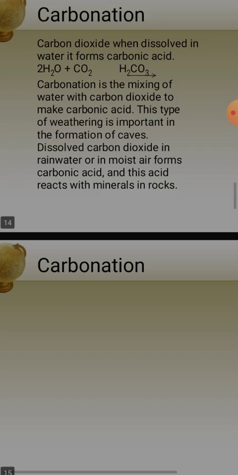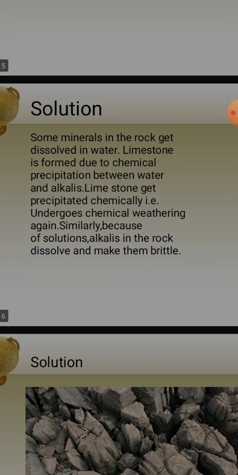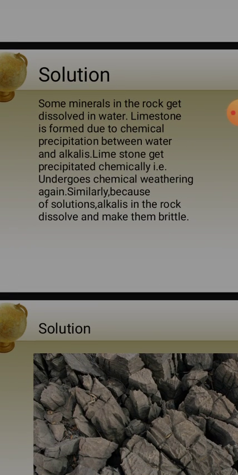Understood? Now we'll see solution. Some minerals in the rock get dissolved in water. Limestone is formed due to chemical precipitation between water and alkalis. Limestone gets precipitated chemically, that is, undergoes chemical weathering again. Similarly, because of solution, alkalis in the rock dissolve and make them brittle. Brittle means which can be broken easily. Understood? Children, some minerals in the rock get dissolved in water. Limestone is formed due to chemical precipitation between water and alkalis.